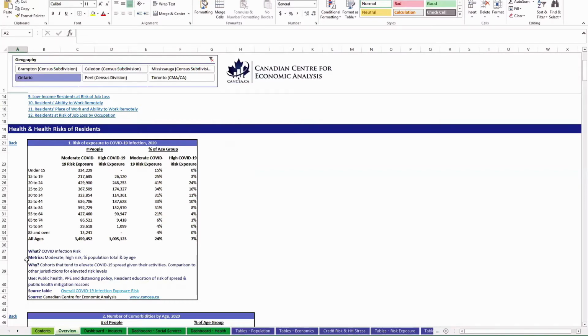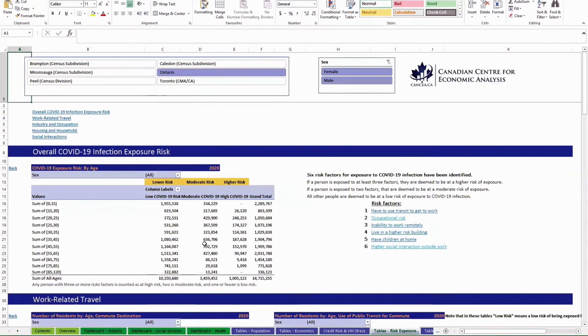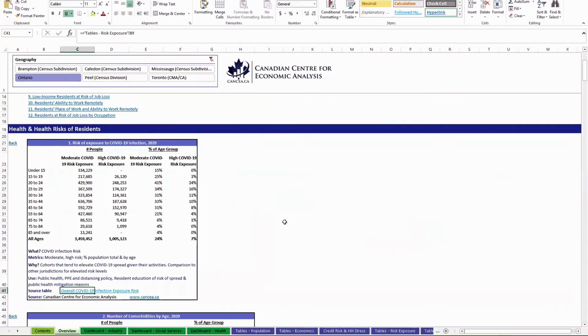Below we have a little explanation as to why this is an interesting table and what it could be used for. And then if you want to see the source with more detailed data and explanations of what these risk factors actually are, you just click here. And it'll take you right to the explanation and to the summary table. All right, back to the overview.